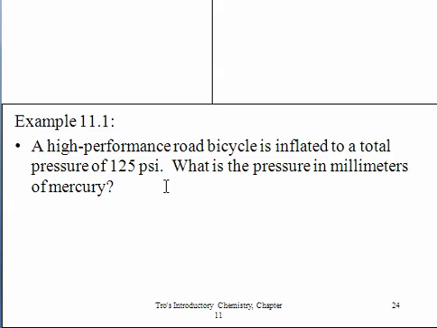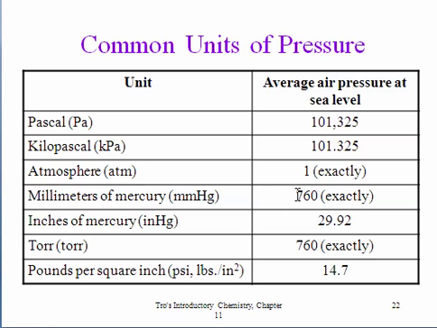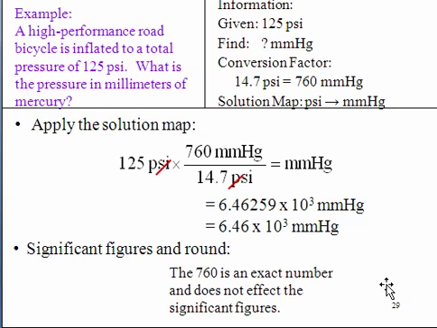So here's an example. A high-performance road bicycle is inflated to a total of 125 pounds per square inch. What is the pressure in millimeters of mercury? So we want to write down what we're given. We're given 125 pounds per square inch. We want to write down what we want, our millimeters of mercury, and we look back at our table to get our conversion factor. 760 millimeters of mercury is equal to 14.7 pounds per square inch.